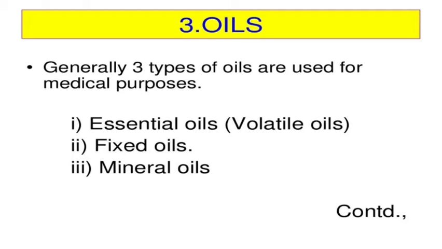Next is oils. Generally three types of oils are used for medical purposes: essential oils, fixed oils and mineral oils. Essential oils means volatile oils. An example is eucalyptus, a volatile oil. Fixed oils are groundnut or castor oil. Mineral oil is liquid paraffin.